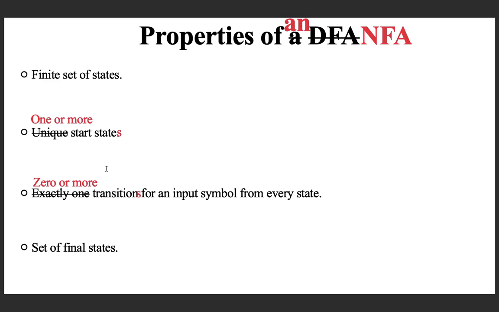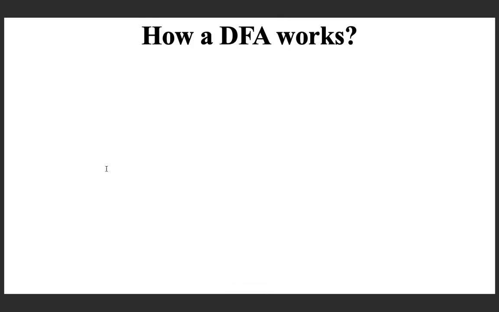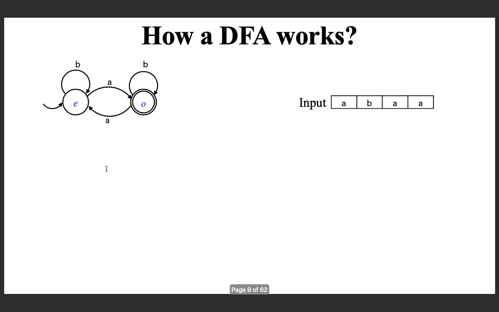Now, before we look at the first example NFA, let us recollect how a DFA works on a given input. Here is an example that we saw. An input ABAA is given. You know that the processing must start from the start state. Suppose you are going to draw the sequence of states that this string is going to visit here. So, you start with the initial state.